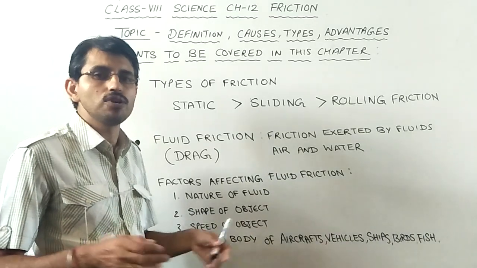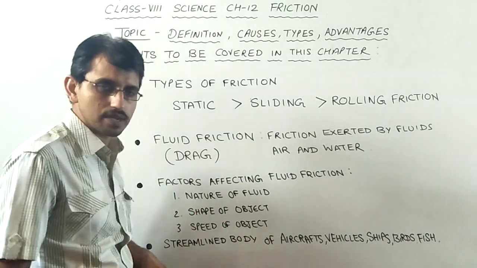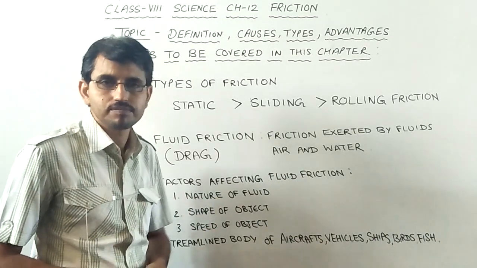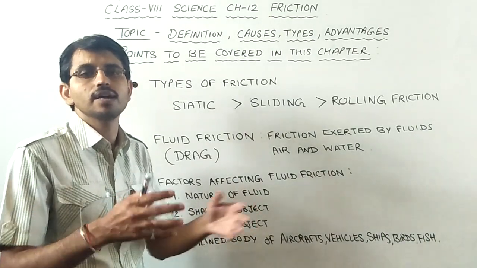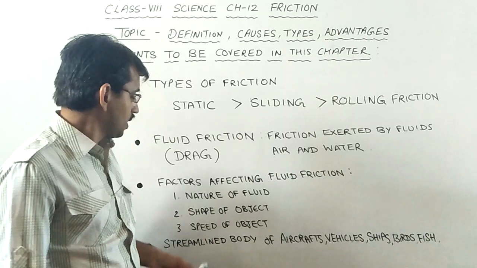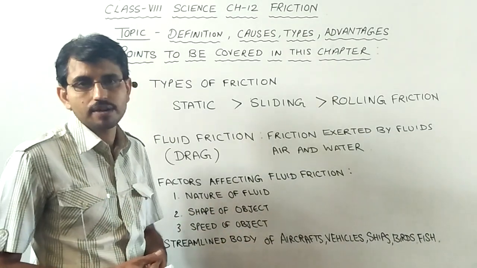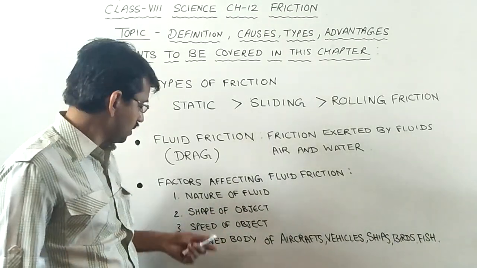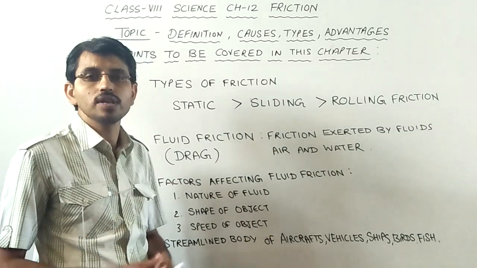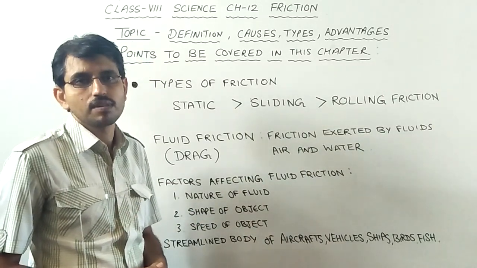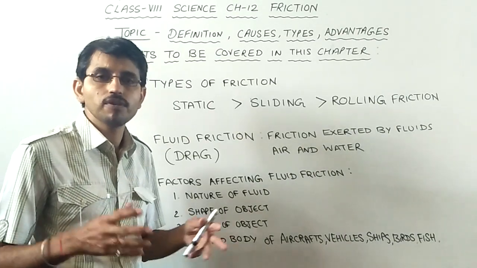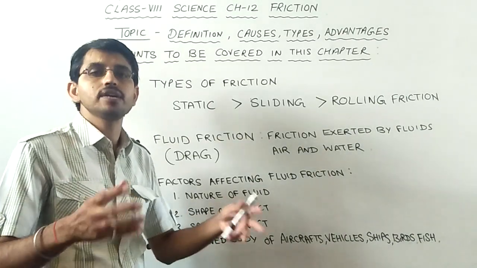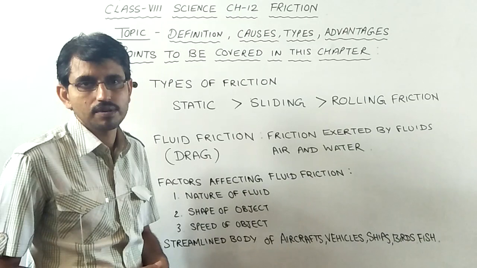The drag or the fluid friction depends on certain factors, like the nature of the fluid. It depends on the viscosity of the fluid, how thick or thin that liquid is. It depends on the shape of the object. And the third factor is the speed of the object. The more the speed of the object through the fluid, the more will be the friction on it and more heat will be produced in that case.